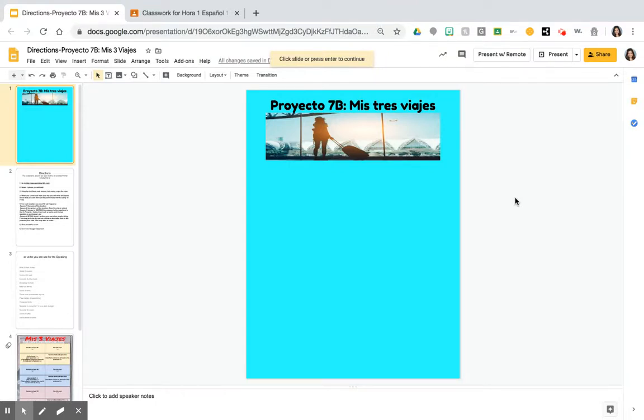The title of the project is Mis Tres Viajes, and what it entails is you're going on 3 trips. Now, there's 2 purposes for this project. Purpose number 1 is for you to prove to us that you understand how to conjugate AR verbs in the preterite, in the past tense.